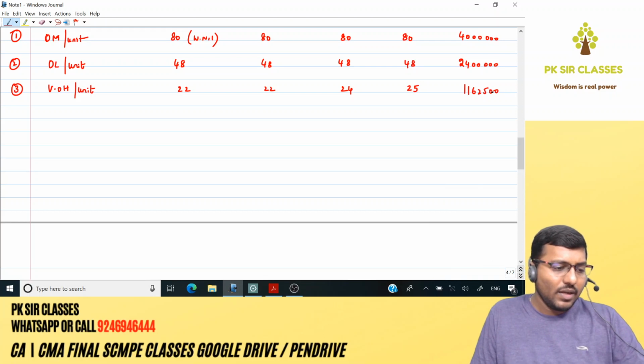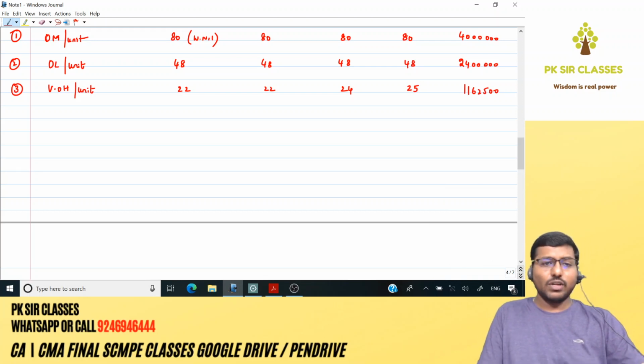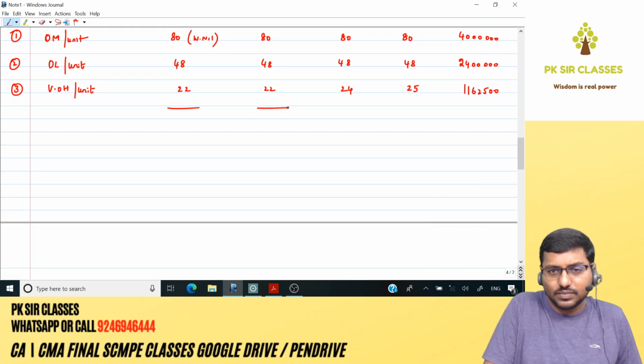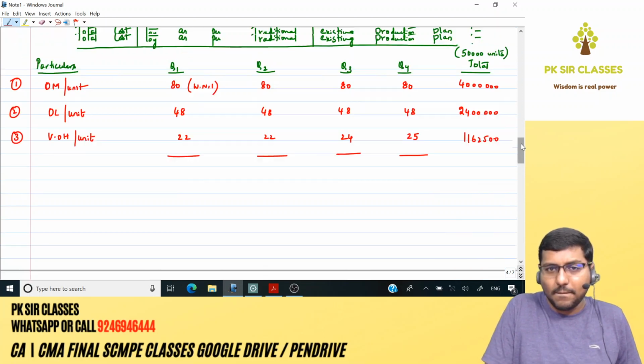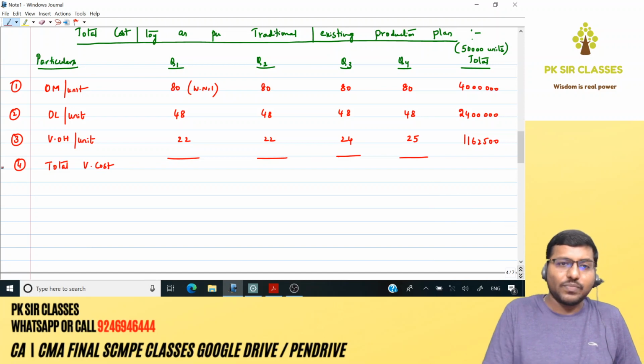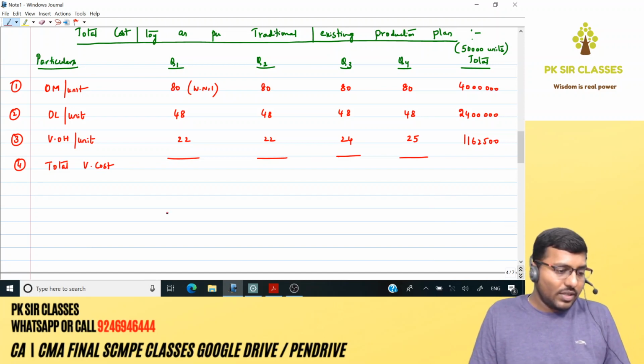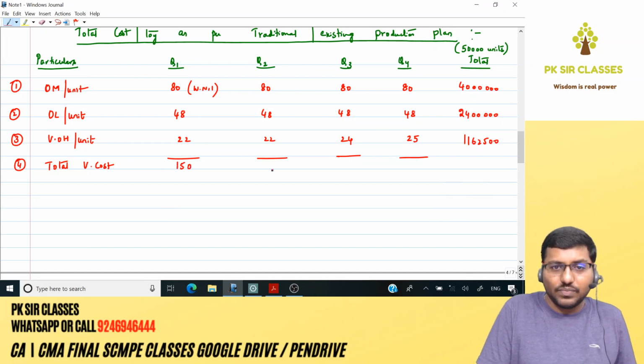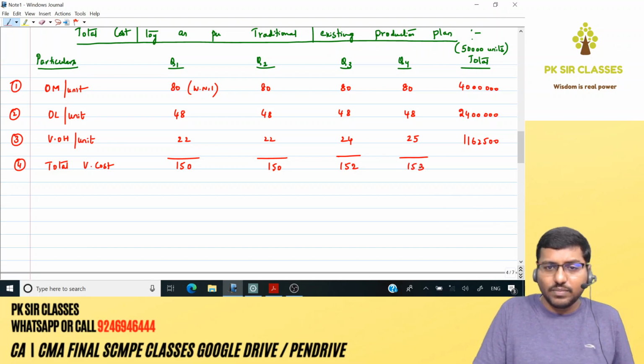11,62,500. Okay. Now that we are done with variable overheads, let's calculate total variable cost per unit, or simply total variable cost, the fourth row. It's going to be 80 plus 48 plus 22, 150. This will also be the same, no change, so 150. Here 80 plus 48 plus 24. This has increased by 2 rupees, so 152. Then 25, so 3 rupees more, 153.